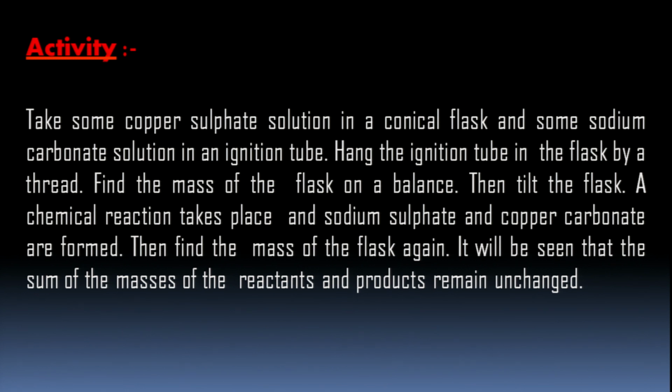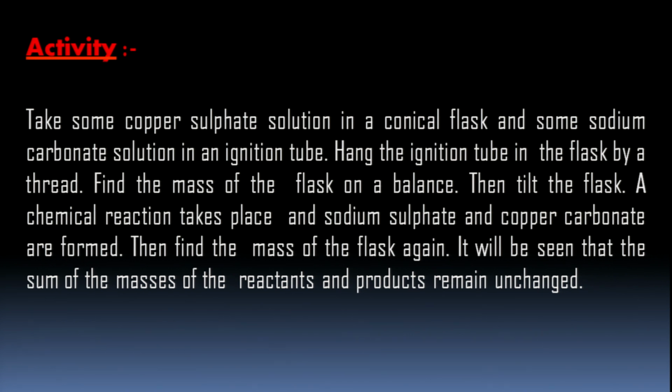Find the mass of the flask using a balance. Then we tilt the ignition tube and the reaction takes place, and sodium sulfate and copper carbonate are formed. Then we find the mass of the flask.